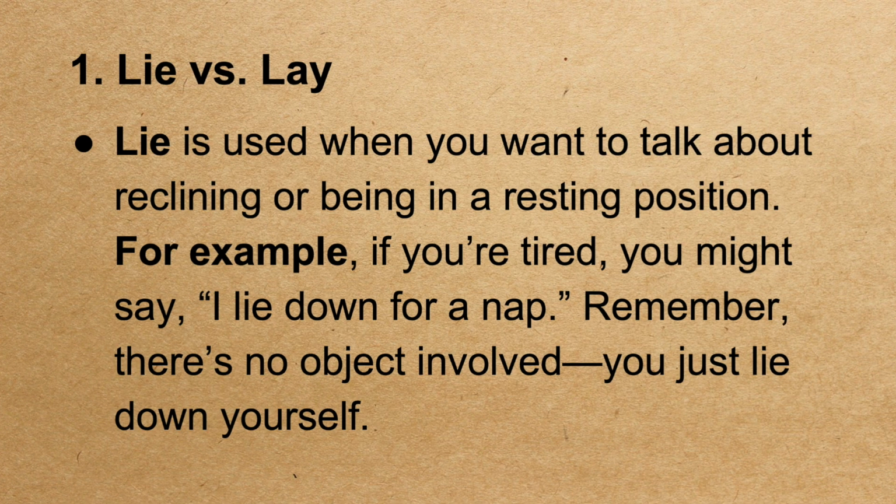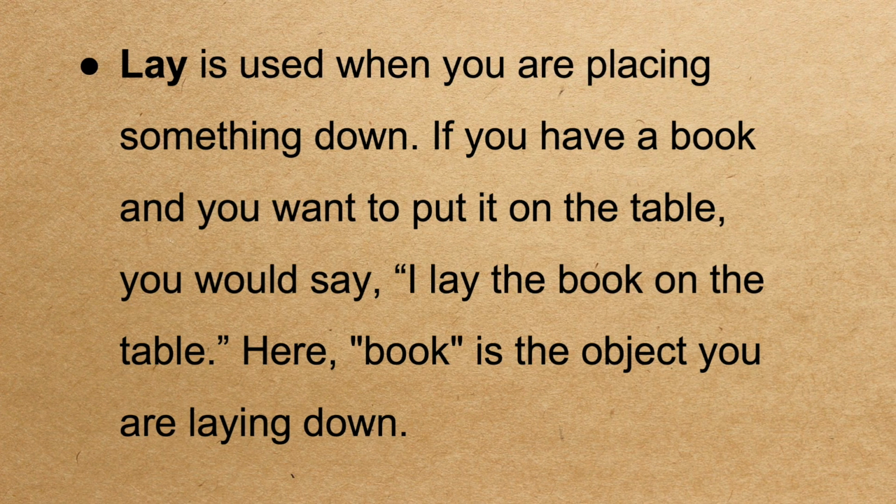First, lie versus lay. Lie is used when you want to talk about reclining or being in a resting position. For example, if you're tired, you might say, I lie down for a nap. Remember, there's no object involved. You just lie down yourself. Lay is used when you are placing something down. If you have a book and you want to put it on the table, you would say, I lay the book on the table. Here, book is the object you are laying down.